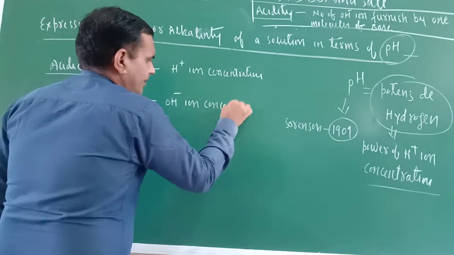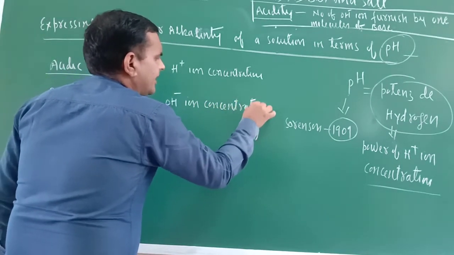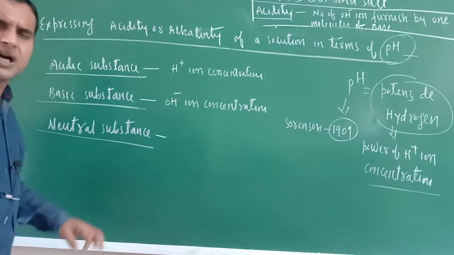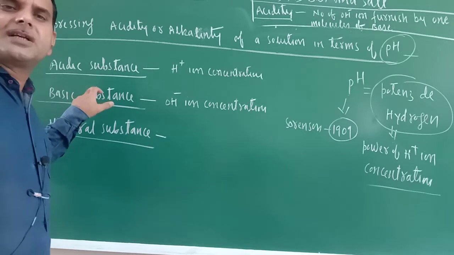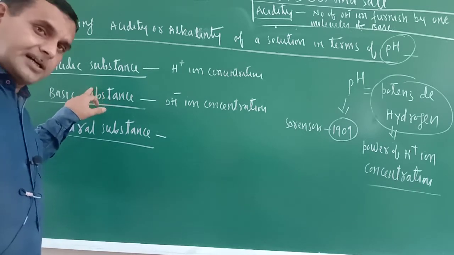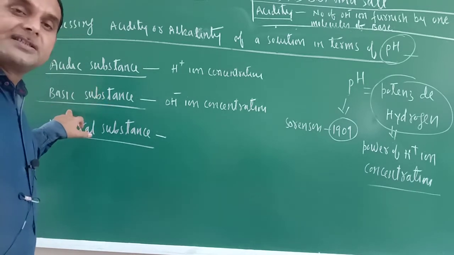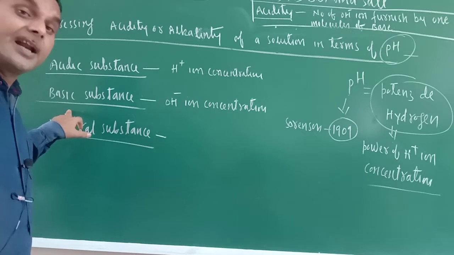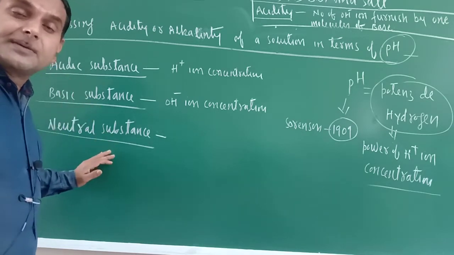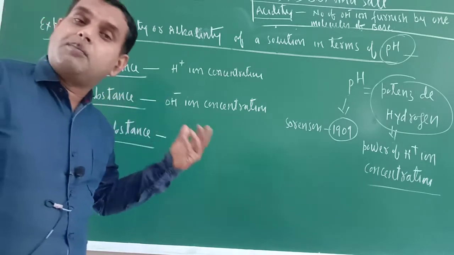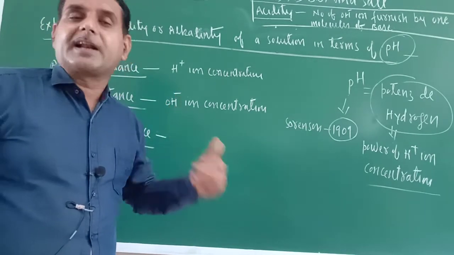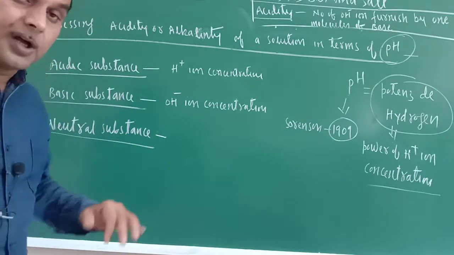Before this unit, we knew that acids turn blue litmus red, bases turn red litmus blue, and neutral substances change the color of neither. That much only we knew.